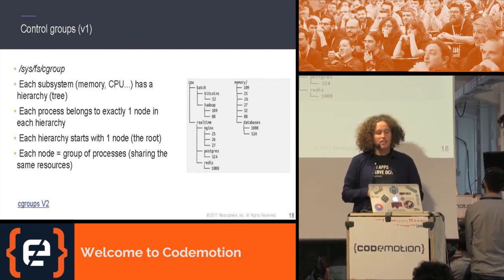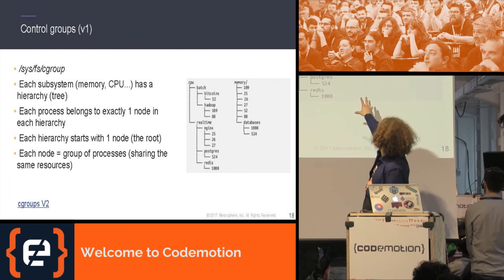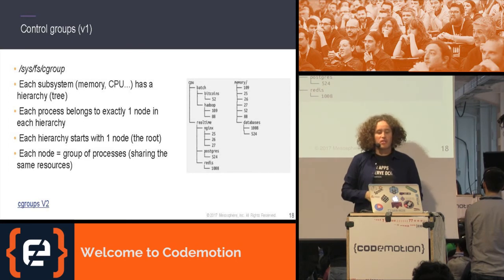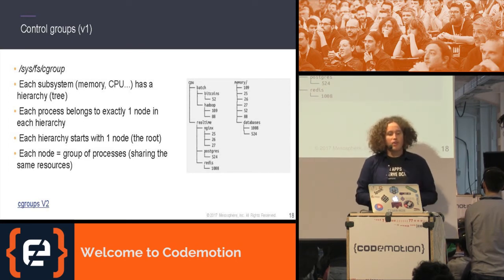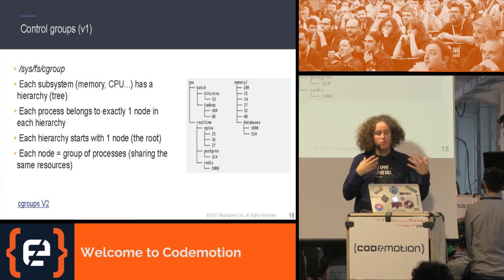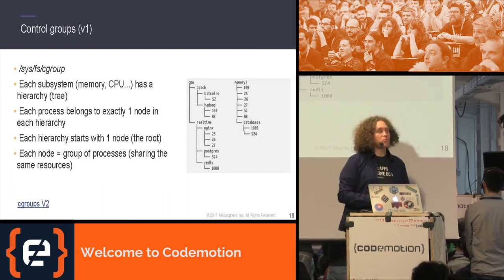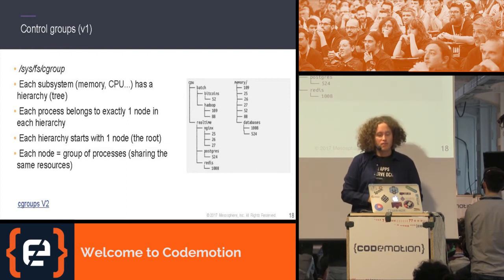And what I'll see is that there are different subsystems. There will be a memory subsystem, a CPU subsystem, and each of them has its own hierarchy. Here on the right, we can see an example of this hierarchy. For example, here I have structured my CPU hierarchy into batch processing frameworks and real-time processing frameworks. Then I have a further nesting under batch: my Bitcoin miner and my Hadoop framework. And these numbers underneath are the actual process IDs of the processes running in there.